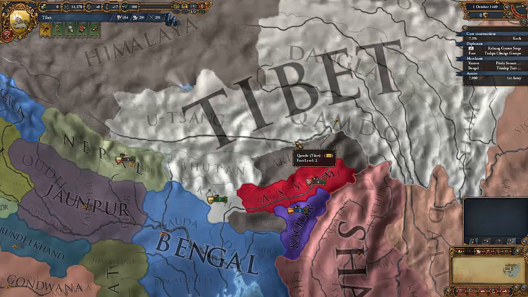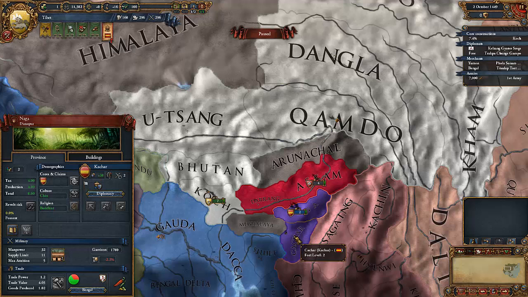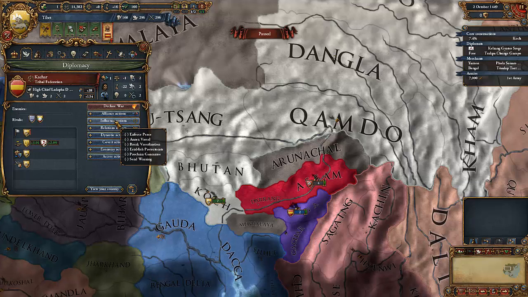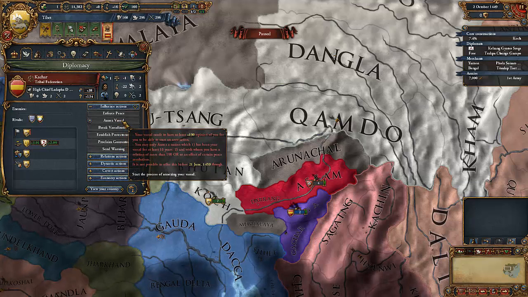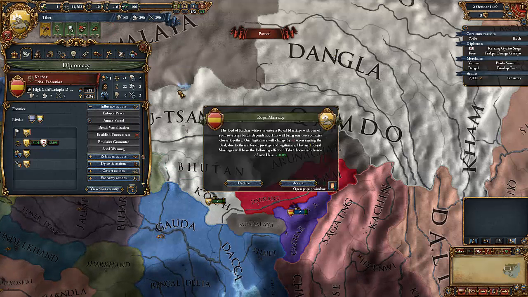And when we go and annex our vassal after 5 years, if their relationship with us is good enough, we can just go and diplomatically annex them. If we go into influence actions, you can see the button called annex vassal. Now there are certain things that we need in order to fulfill this. Firstly, we need a royal marriage, which they were kind enough to offer to us.